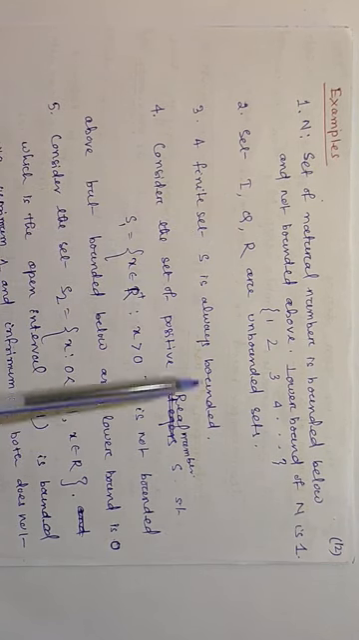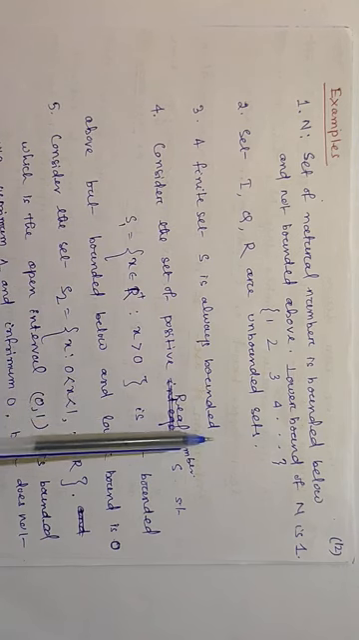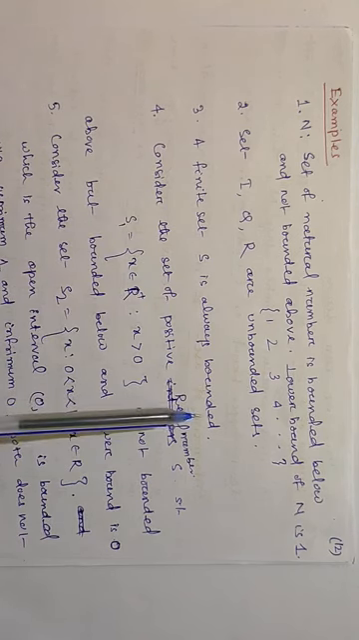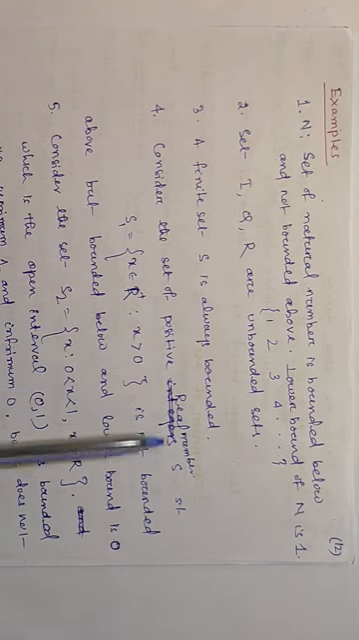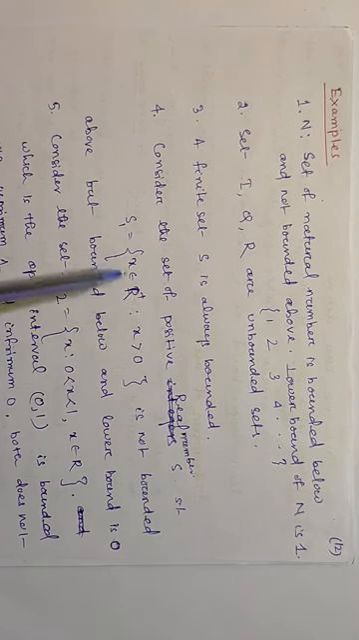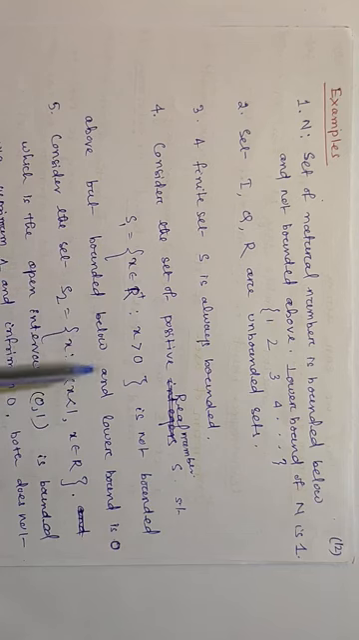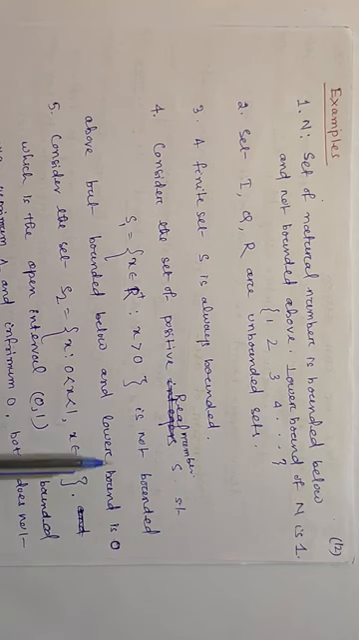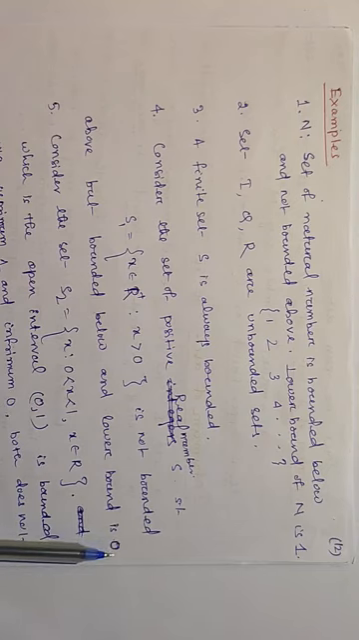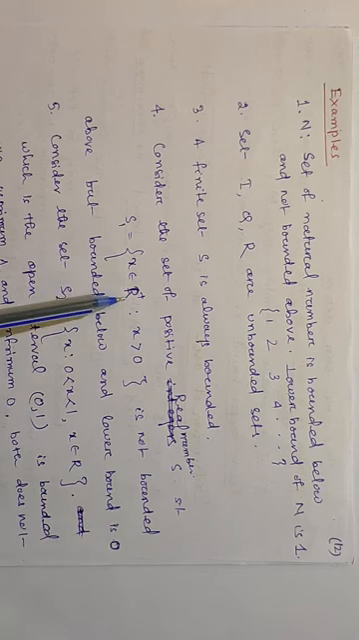A finite set is always bounded. If a set has a finite number of elements, then it is definitely bounded. Consider the set of positive real numbers, R plus. It is not bounded above, but it is bounded below, and the lower bound is 0. Because if we subtract a very small positive quantity from 0, 0 minus epsilon, we get a negative real number. We cannot have a positive real number. So 0 is the lower bound.